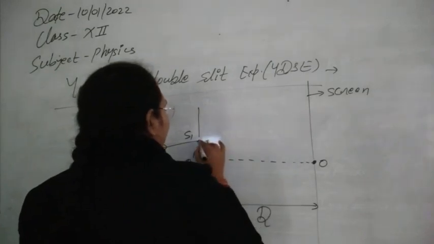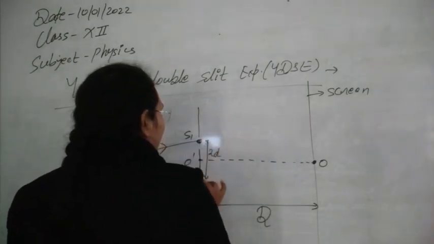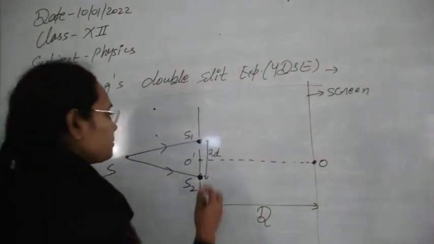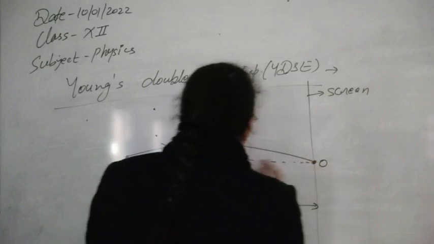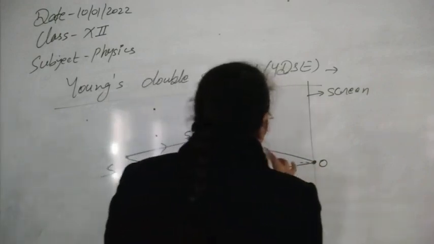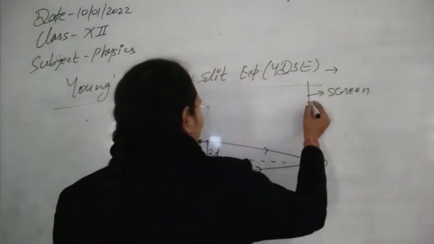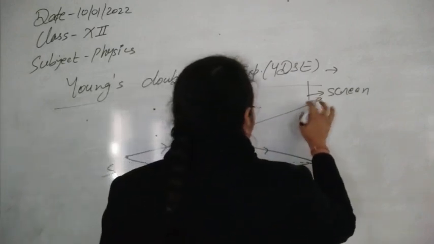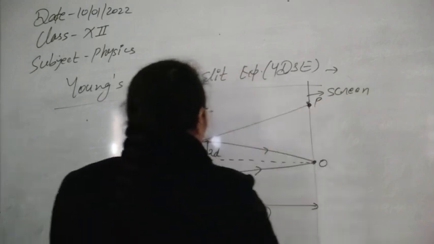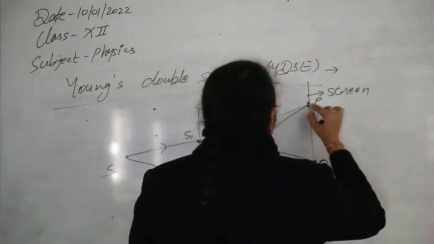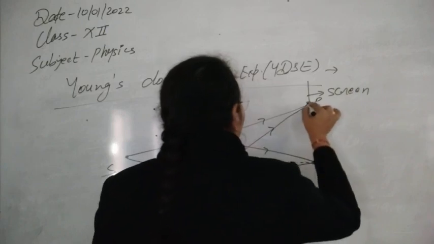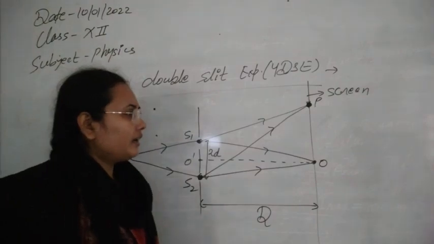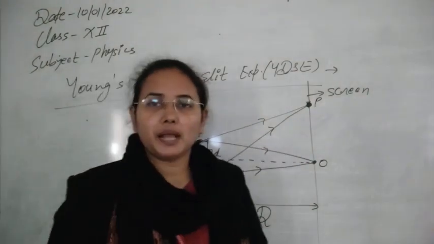Now the light will go from here. We are taking two waves here. Any number of waves and fringes can be possible, but we will take only two waves. The first one reaches the center O, and the second one reaches any random point P that we have chosen. From here it is also reaching, interfering, and reaching P. After interference we will obviously get the interference pattern, that is, a point of maxima or minima.